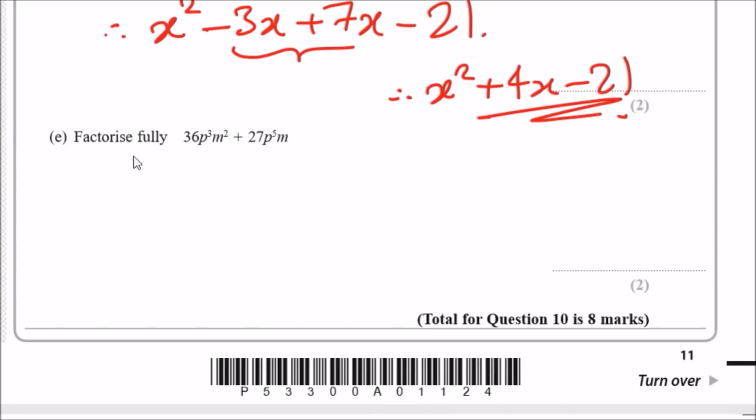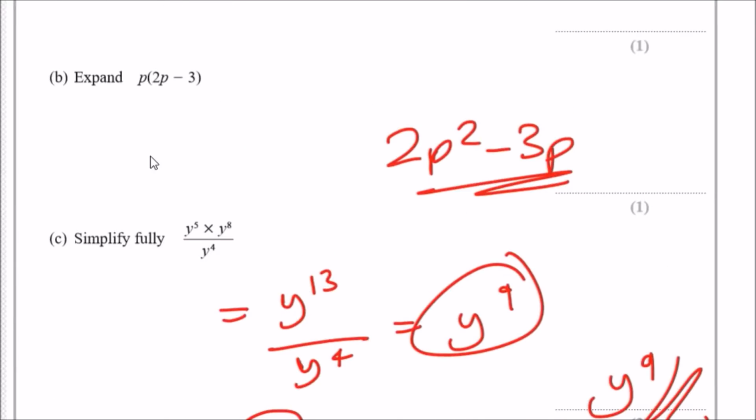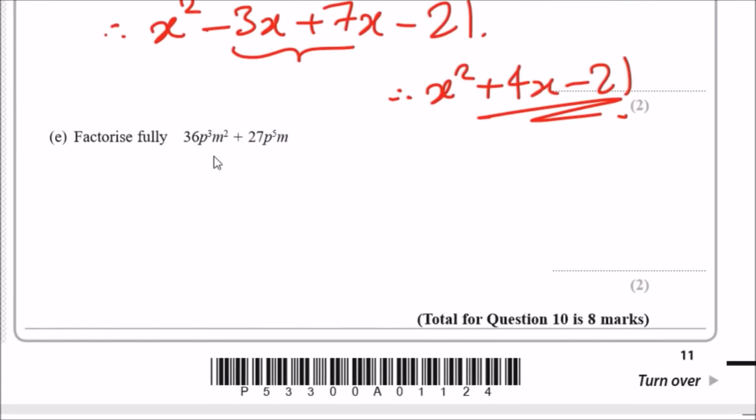Now, fully factorize this. Just like part A, we need to factorize this fully with every possible term. So let's look at numbers first. We've got 36 and 27. They're both in the 9 times table, so we can whip out 9. They both have at least the third power of p, so at least p to the power of 3. And for m, they both have a single m. Now we just need to reproduce it. To make 36, we need to times 9 by 4. To get p cubed, we have p cubed, so that checks out. To get m squared, we need an extra m.